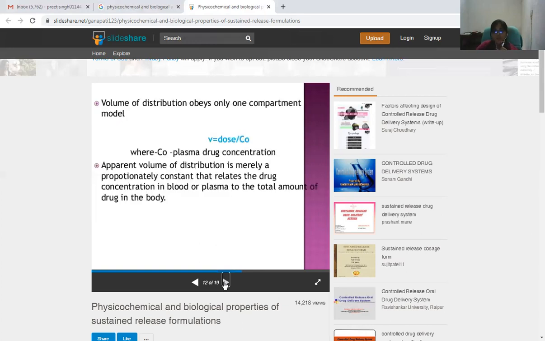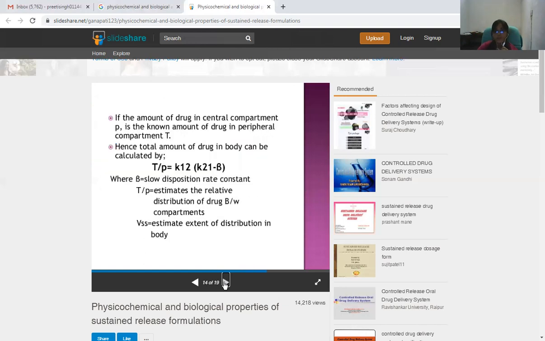The volume of distribution obeys only the one compartment model. V = dose/C, where C is the plasma drug concentration. Now we come to the apparent volume of distribution, which is merely a proportionality constant that relates the drug concentration in blood or plasma to the total amount of drug in the body.